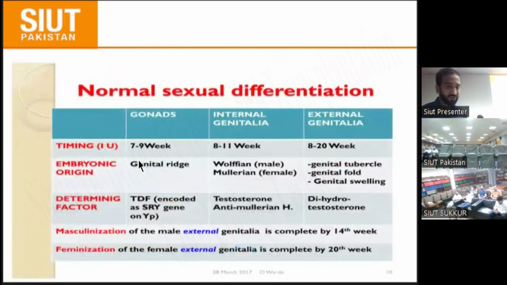This is normal sexual differentiation with intrauterine timing. At 7 to 9 weeks or before, the gonad is undifferentiated, and after 9 weeks, from 8 to 11 weeks, there is progression toward the internal genitalia. Internal genitalia means the Wolffian and Mullerian ducts, as described previously. The Wolffian duct forms toward the male and the Mullerian duct toward the female. The external genitalia form at 8 to 20 weeks, so both internal and external genitalia are formed before 20 weeks of gestation.